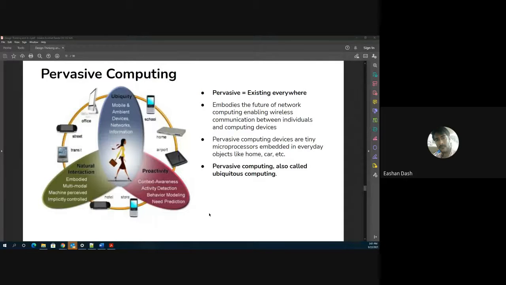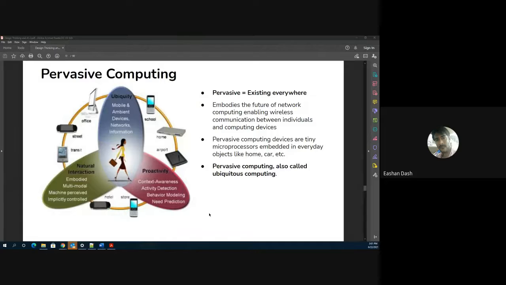So natural interaction, we saw that we want it to be natural interaction. We don't want to make it feel like we are interacting with a computer. Second, it has to understand you. It has to monitor your various levels of activities and help you with the data it has collected and analyzed. Third aspect is, like I told you, ubiquity. What this does is it ensures that these devices are mobile, which means they are easy to carry. They are ambient. They are part of a bigger network.